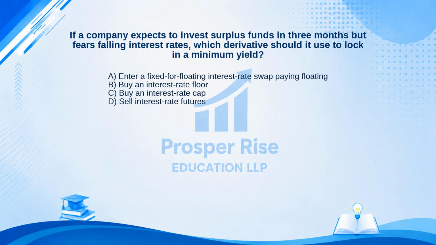Here are your options. A. Enter a fixed for floating interest rate swap paying floating. B. Buy an interest rate floor. C. Buy an interest rate cap. Or D. Sell interest rate futures. Take a moment to pause the video and decide.